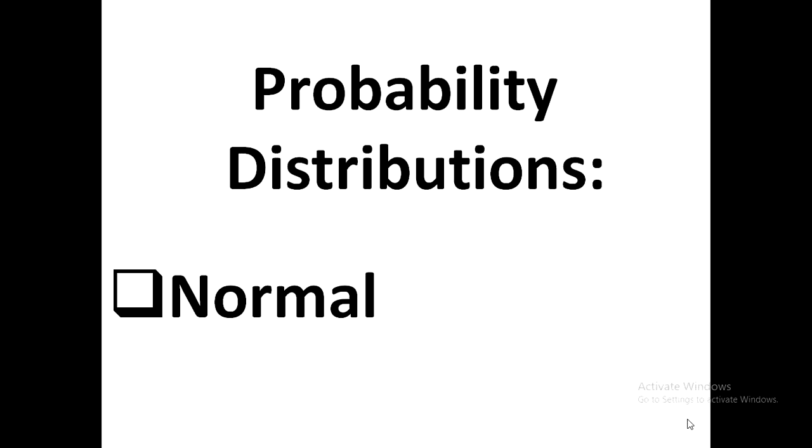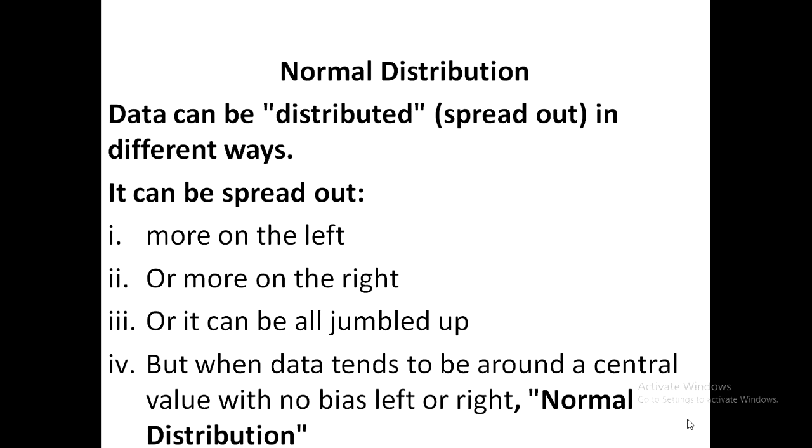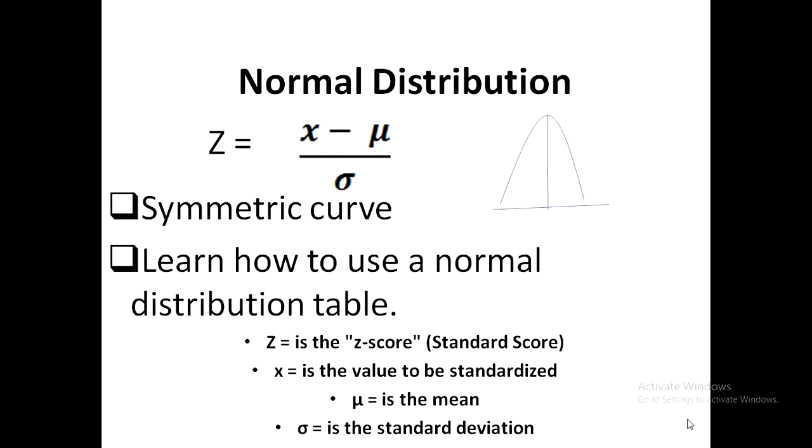The characteristic of the normal distribution is that the distribution forms a symmetric curve. It's a bell-shaped curve. So when you plot the data for the distribution, you must end up with a bell-shaped symmetric curve. And at the center of that symmetric curve will be the value of the mean, median, and mode. In other words, under normal distribution data, the mean, the median, and the mode are of the same value. They all fall right at the center.